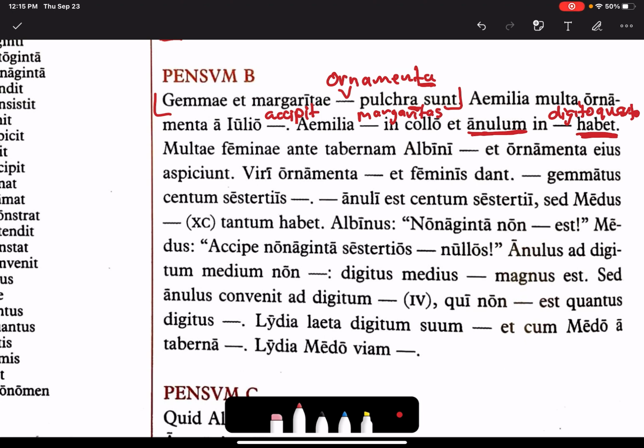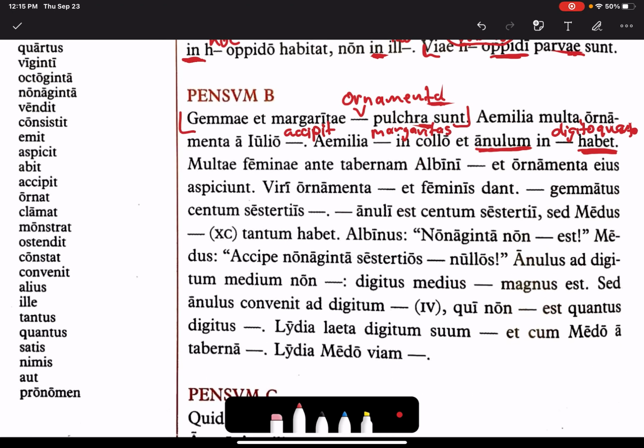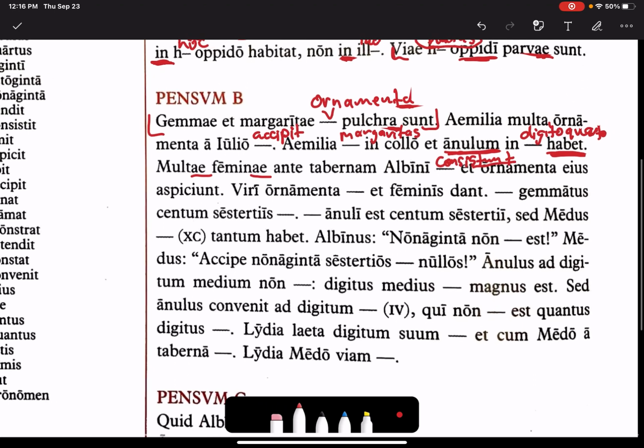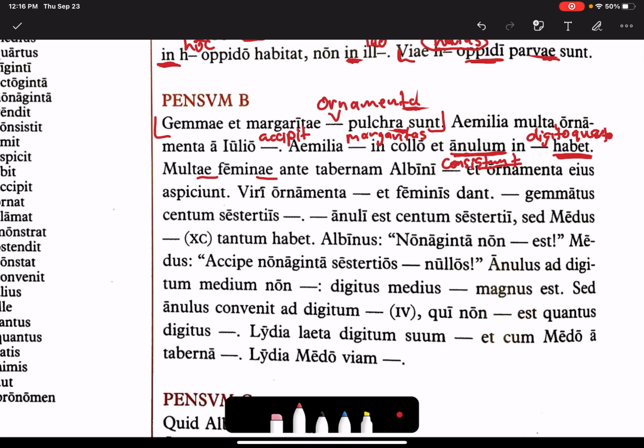Multae feminae ante tabernam Albini consistunt et ornamenta eius aspiciunt. So consistunt, right, is plural because it's going with multae feminae. So many women stop before the taberna Albini, and aspiciunt, look at the ornaments of him, eius.